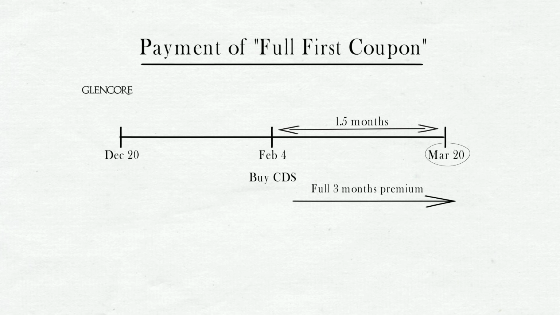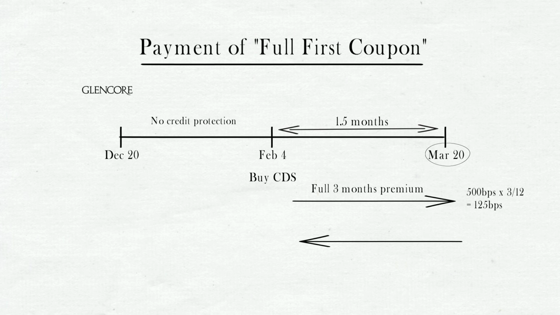Seems unfair, isn't it? Well, not really. We'll see why. So what happens here is exactly what happens in case of bonds. On March 20th, the buyer will pay full 3 months premium, which comes to 125 basis points. That is, a 1/4 of 500 basis points, the annual premium.